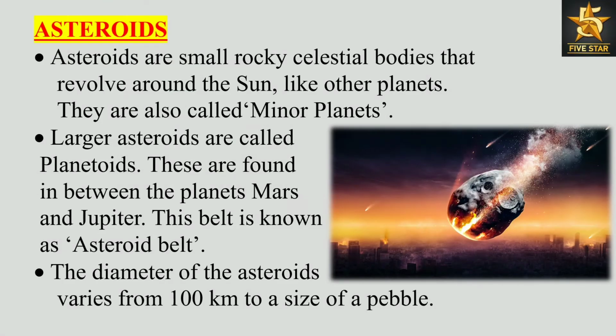Asteroids. Asteroids are small rocky celestial bodies that revolve around the Sun, like other planets. They are also called minor planets. Larger asteroids are called planetoids. These are found in between the planets Mars and Jupiter. This belt is known as the asteroid belt. The diameter of the asteroids varies from 100 kilometers to the size of a pebble.